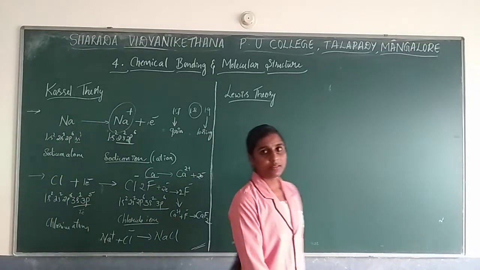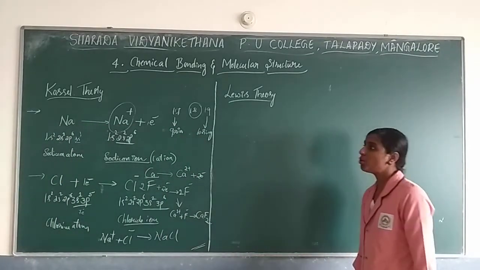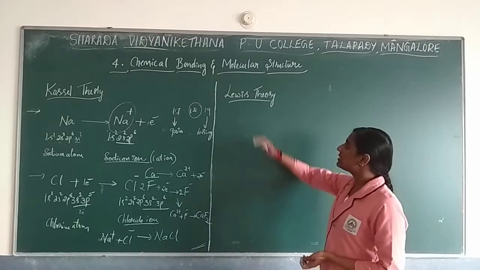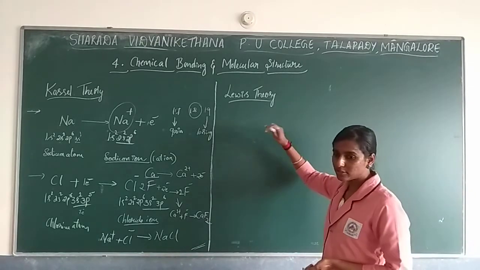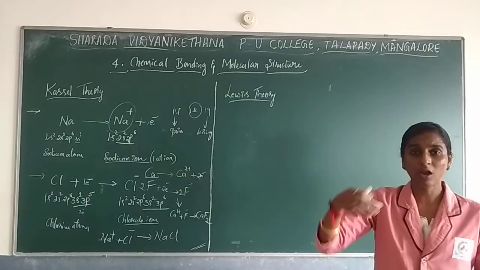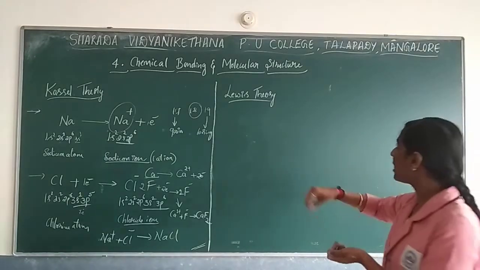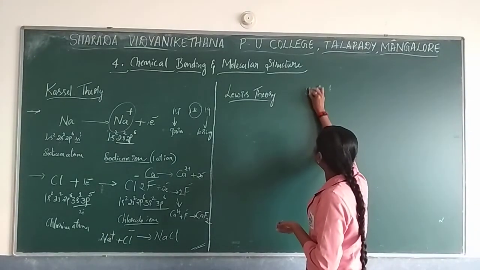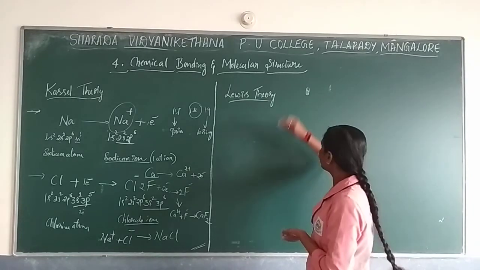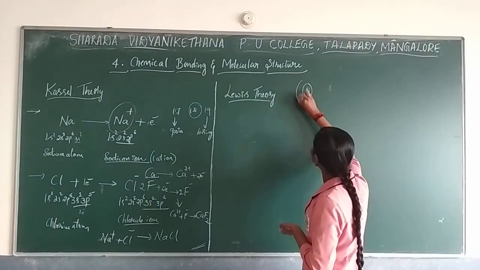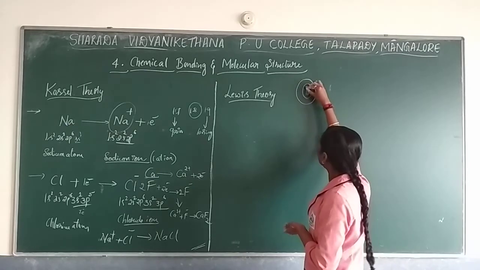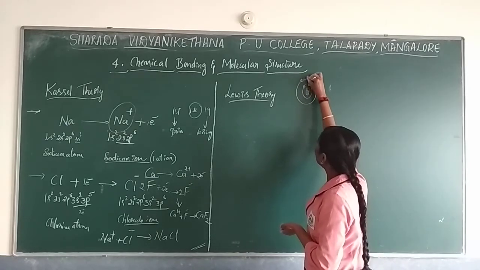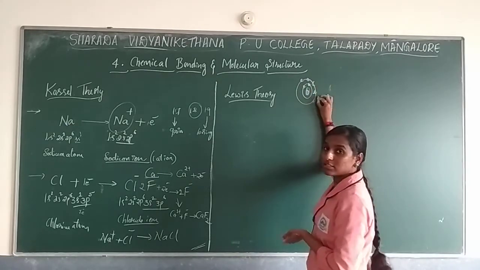Now the next approach is the Lewis theory. Now you see, an atom has a nucleus in the center, it has its shells, and the electrons will be revolving around it.